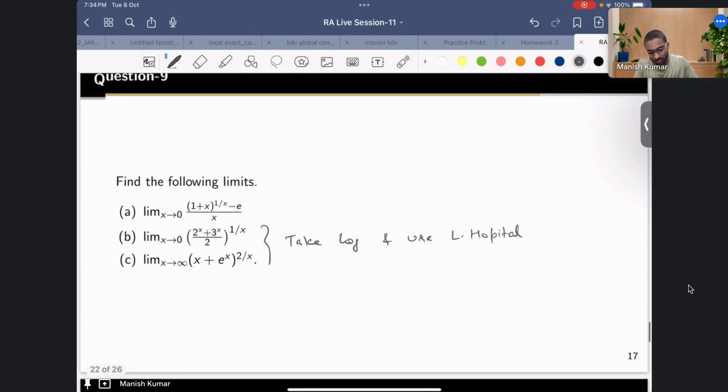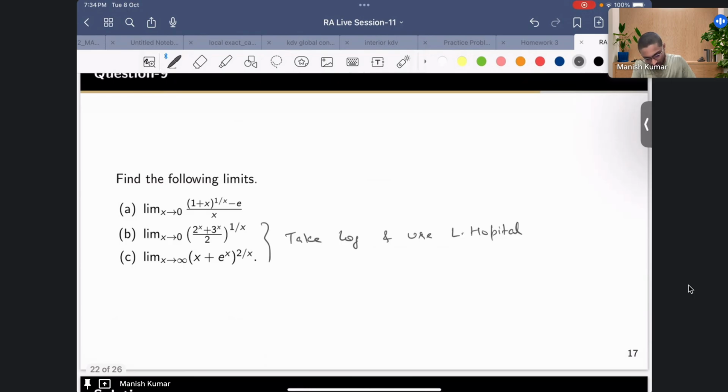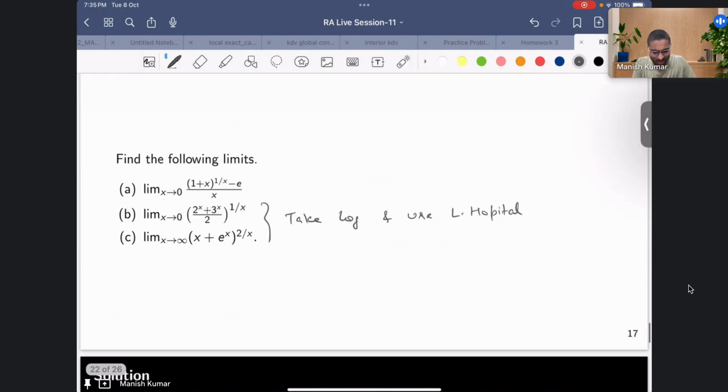But for the first one you basically have to expand it, because although this is 0 by 0 form, if you look at this term, x is going to 0, that means this is 0 and this is going to be infinity, right? So this term will converge to e, because it's 1 raised to power infinity form, and minus e, so the numerator is 0 and the denominator is also 0.